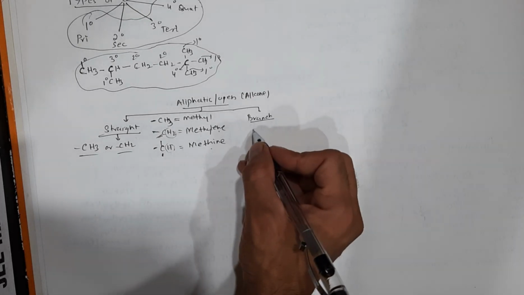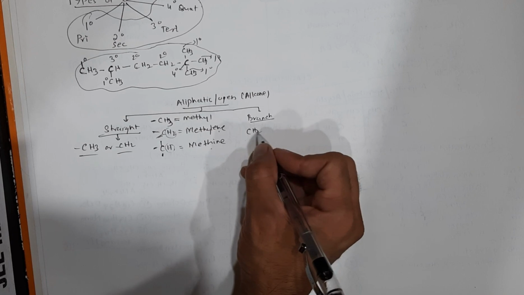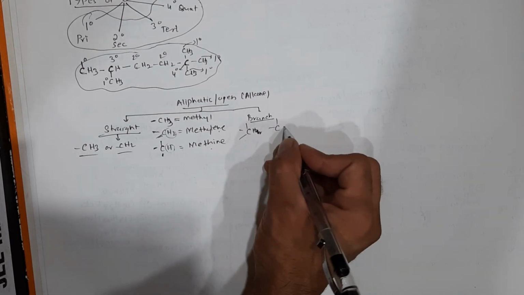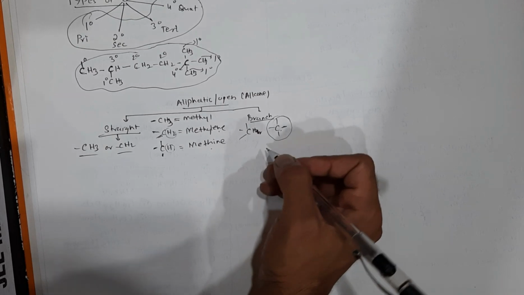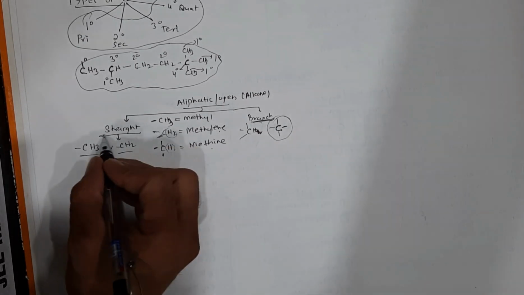Now in case of a branch chain you will see a CH2 group, a CH group, that is called a methane group, and also one more group that is called a tertiary carbon atom. You will see this group too. So these are seen in branch chains and those are seen in straight chains.